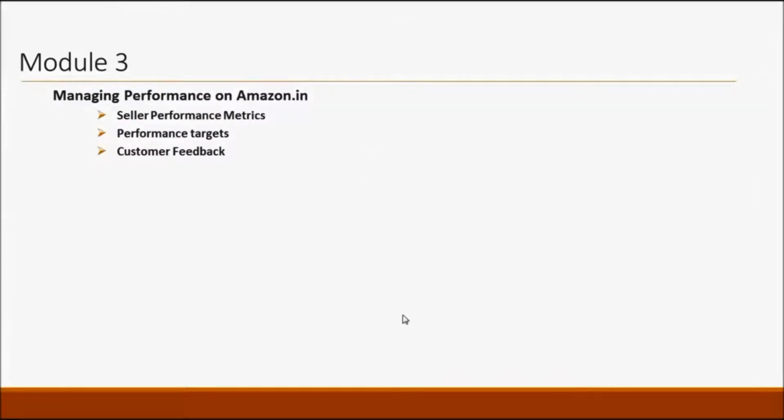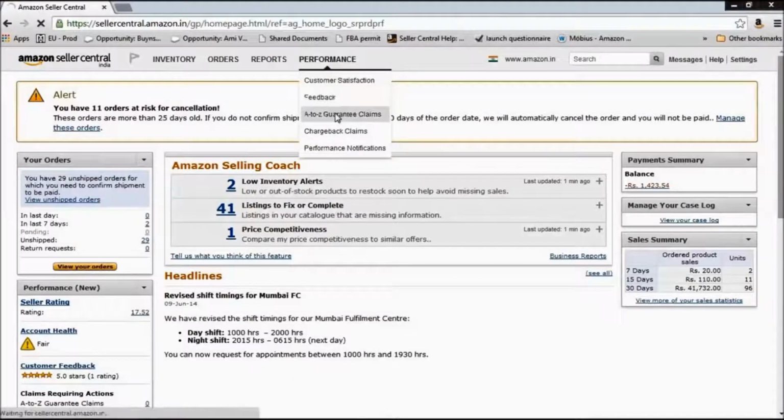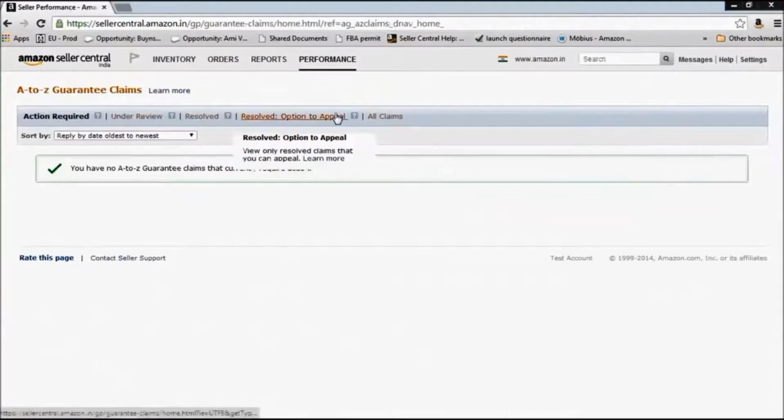Under performance, the next thing that we will look at is how to handle A to Z guarantee claims. For that, under performance, let's go to A to Z guarantee claims. Now, what is an A to Z guarantee claim? A customer can file an A to Z guarantee claim with us under three circumstances. A, the product was delivered late to him, that is, after the maximum estimated delivery time. For example, when he placed the order, if you promised to deliver it within the next 15 days, and he does not receive it in the next 15 days, he can go ahead and file an A to Z guarantee claim.